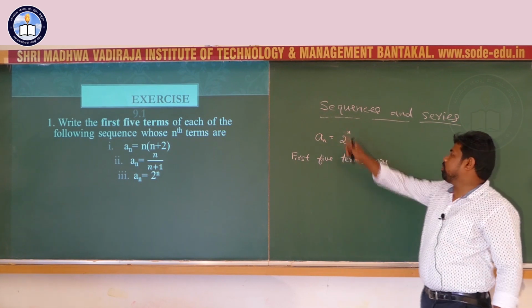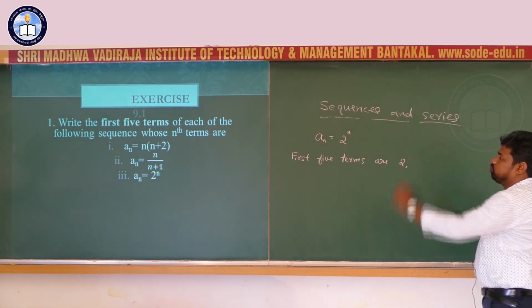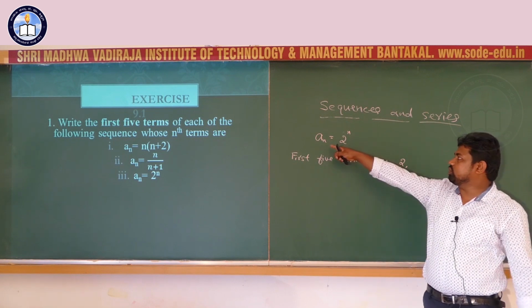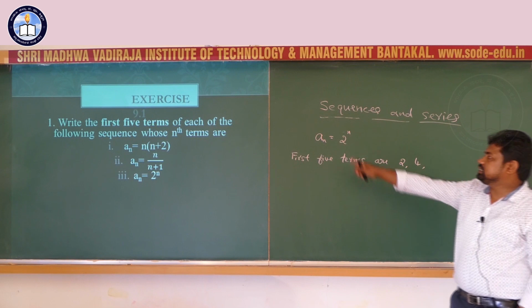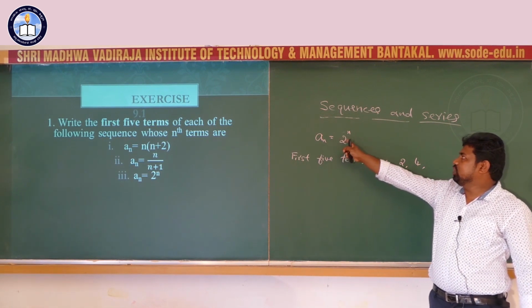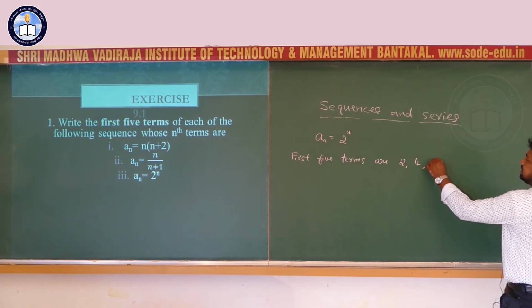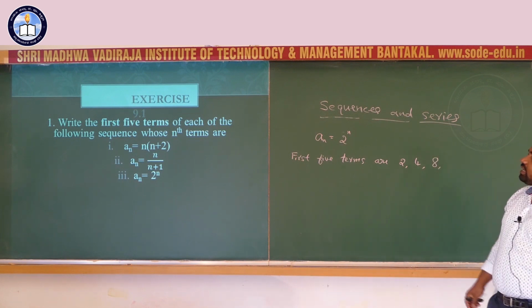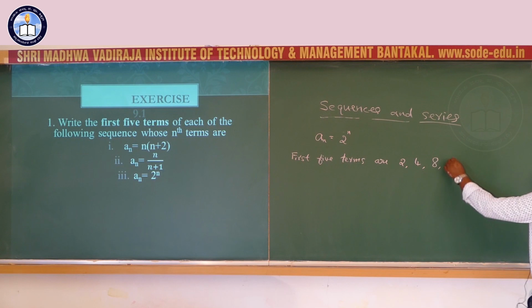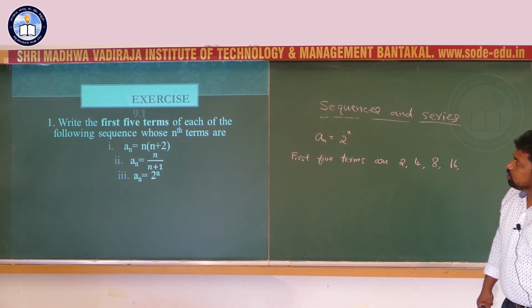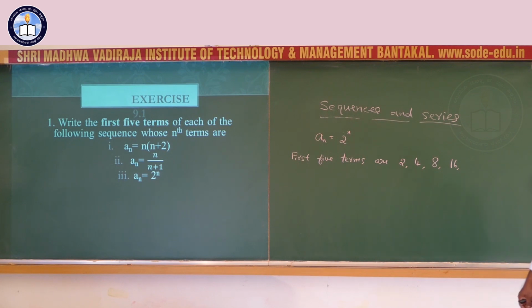A1 equal to 2 power 1, that is 2. Second term, take n equal to 2, 2 square, that is 4. For the third term, take n equal to 3, 2 power 3, that is 8. Take n equal to 4 for the fourth term, 2 power 4, 16. And for the fifth term, take n equal to 5, 2 power 5, 32.